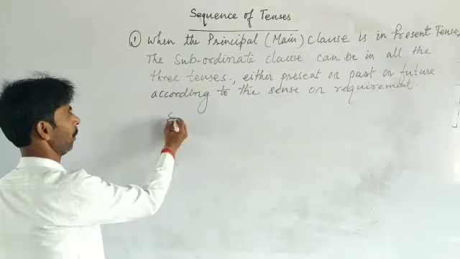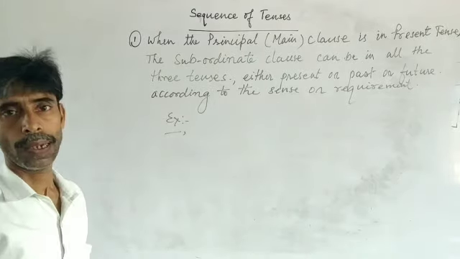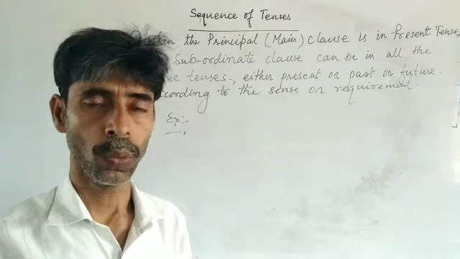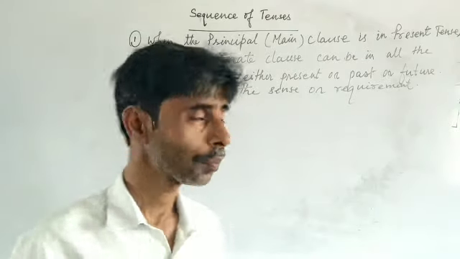Just for example, let's see the rule with this example.